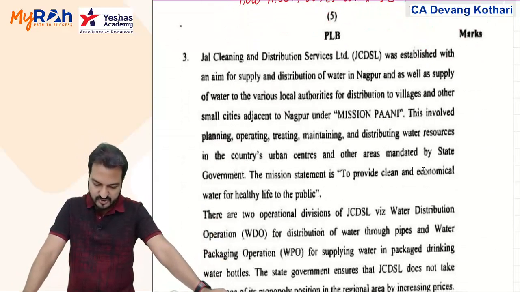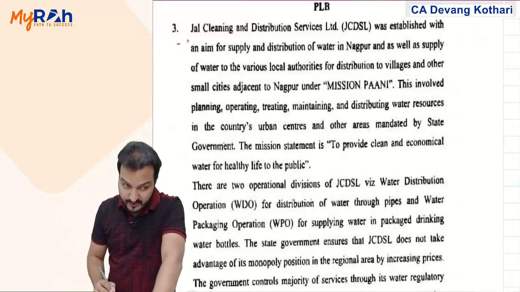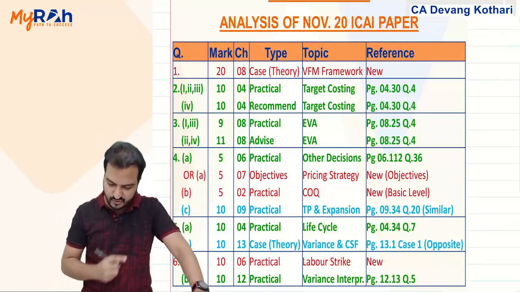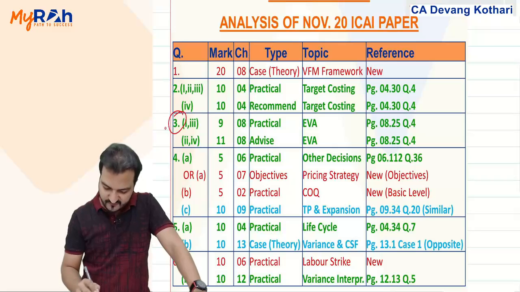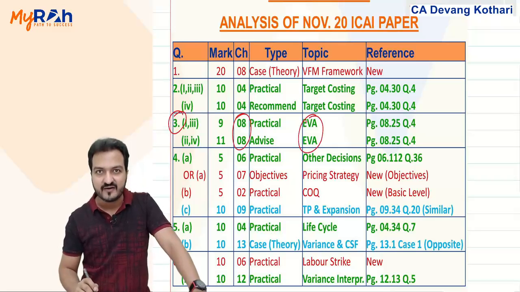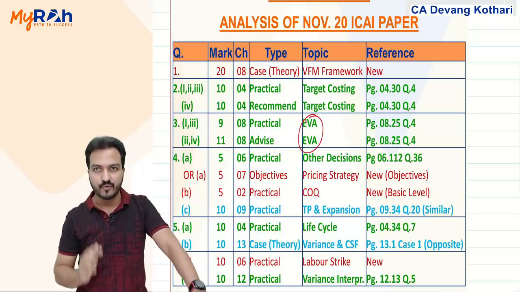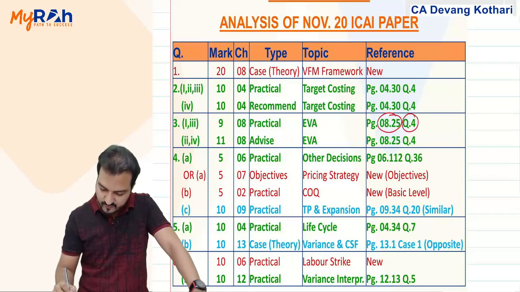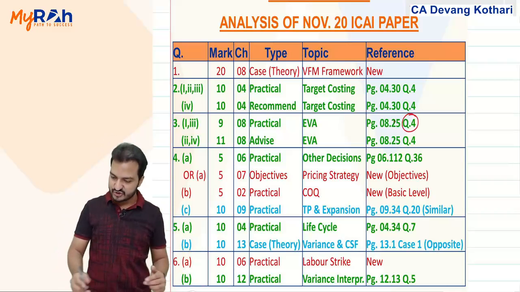Going for the next question number 3. Now this question number 3, if I show you in my analysis here, question 3 of this paper is from chapter number 8, that is regarding economic value added. And this question is also directly from my book. It is directly from chapter 8, page number 8.25, question number 4. This question also we had made a discussion in the class.